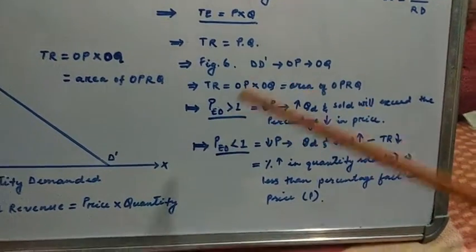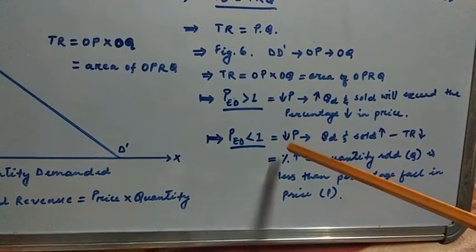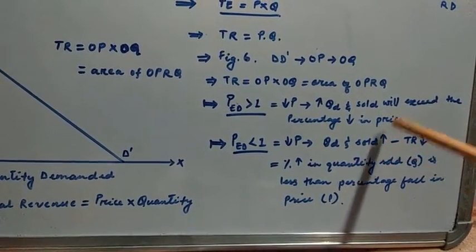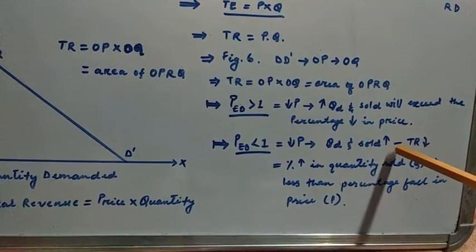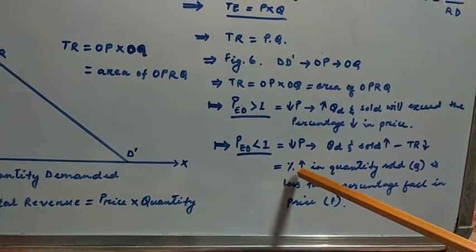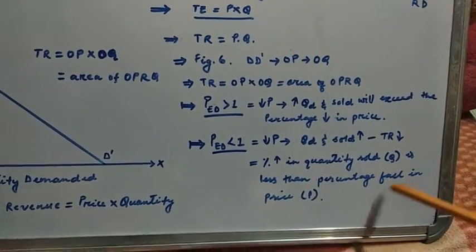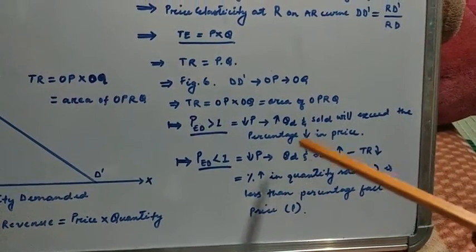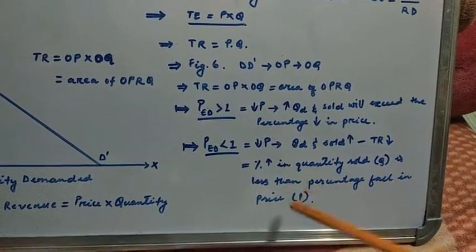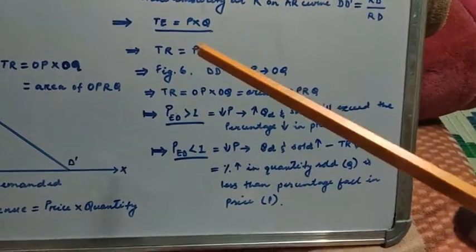Second case, when price elasticity of demand is less than 1. With the fall in price, the quantity demanded and sold increases, but in this case total revenue will decline. Why? Because the percentage change in the quantity demanded is less than the percentage fall in price. So don't get confused.